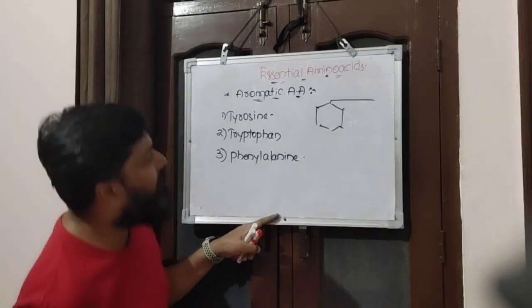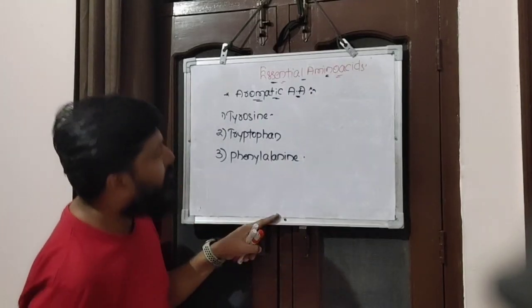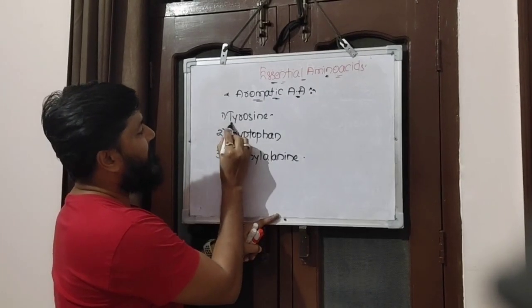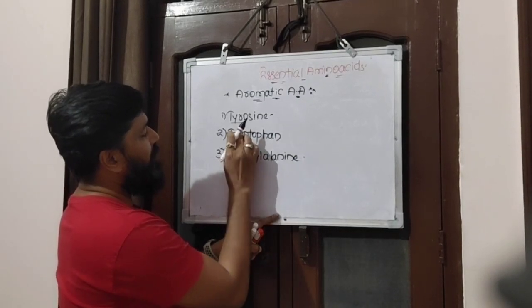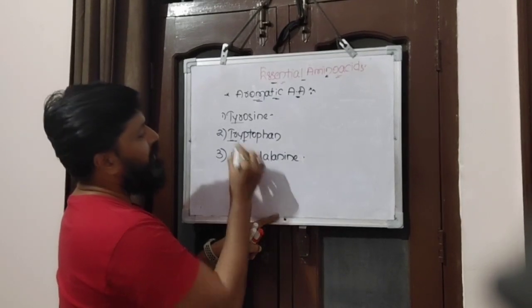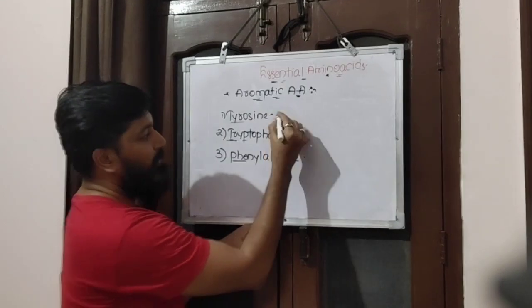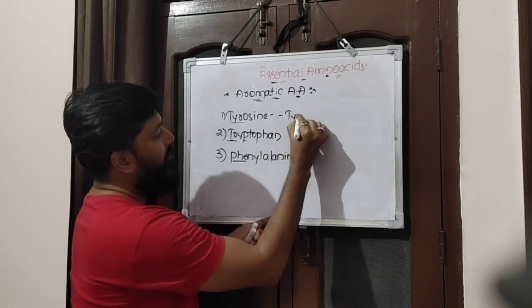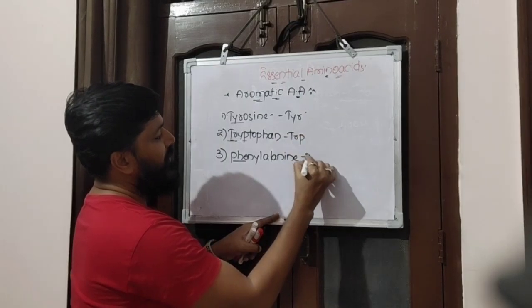So these three are generally represented by a three-letter abbreviation: TYR, TRP, not TRY, TRP, and PHE. So these are the three-letter abbreviations by which we can represent them. TYR, similarly TRP, and PHE.